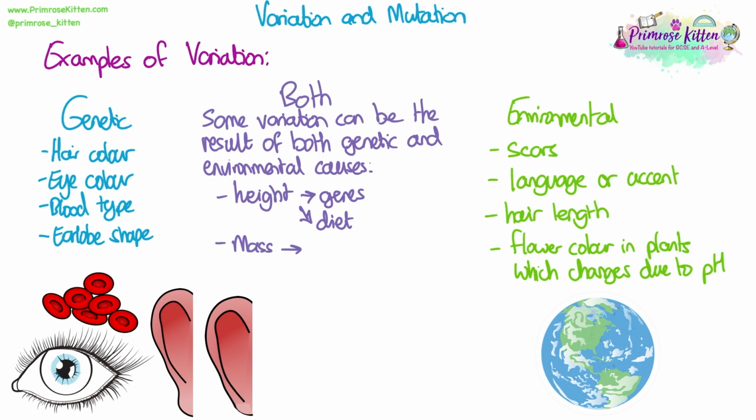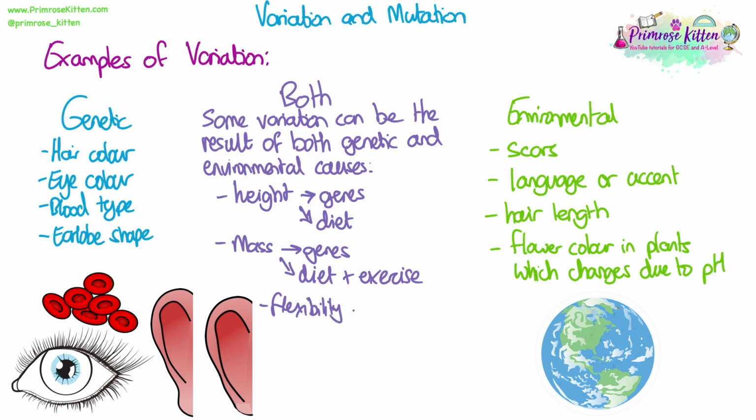Mass is another one. So that's again to do with genes, but again, your diet and then the amount of exercise that you get and will do during your life is going to determine your mass. So it can change and it's not fixed just by genes and it's not fixed just by the environment. Flexibility is another one. So people can be very flexible. And sometimes that's because they have genes.